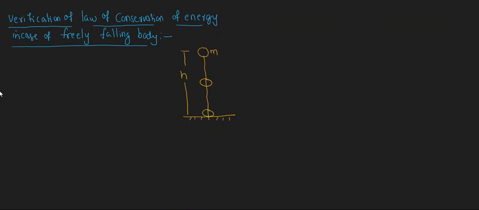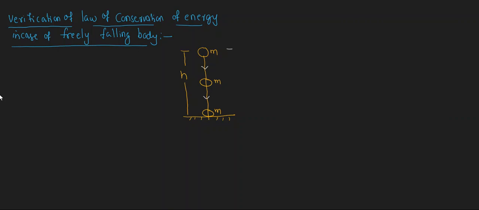That means while falling down, its height from the ground decreases. After reaching the ground, its height becomes 0, right? Now, for example, from here to here it has traveled.